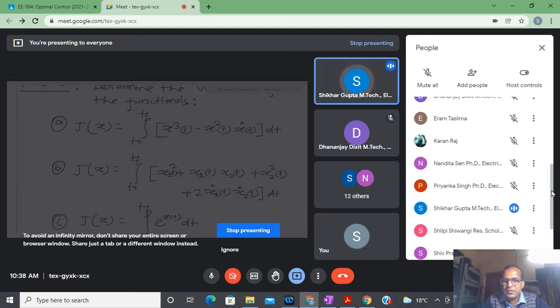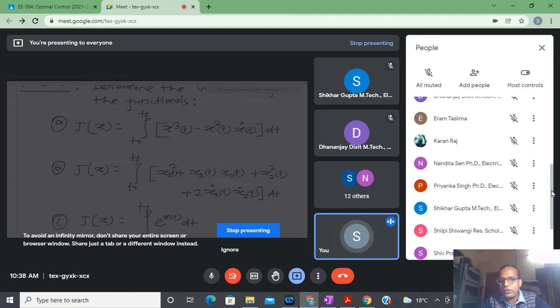Okay. Shikhar, could you please distinguish why J of x is a functional? Sir, I think it is going to give some values. Yeah, actually you can see that t is the independent variable. So x(t) is a function, and this is a function of the function. Due to that reason it is a functional, and it maps to some real number, because I am taking the integral from t0 to tf. So first x cube t, x square t, and x dot t. If I integrate from t0 to tf, some real number comes into the picture, and due to that reason it is a functional.